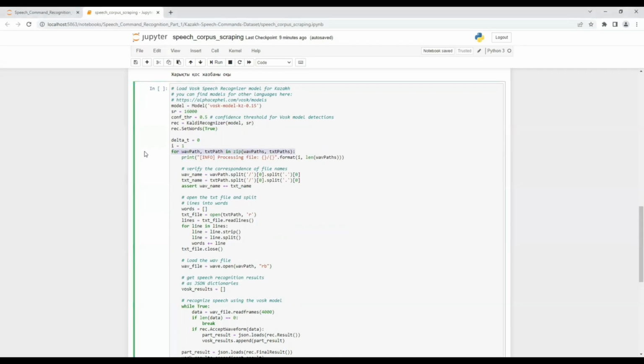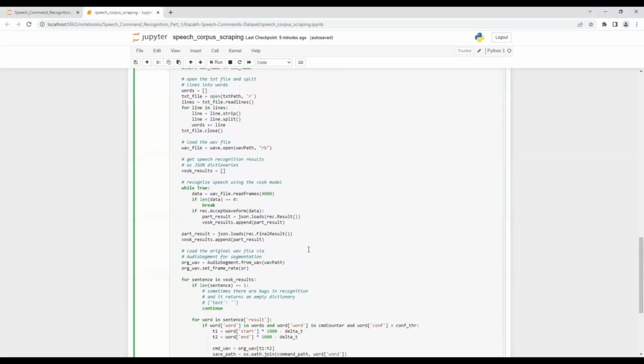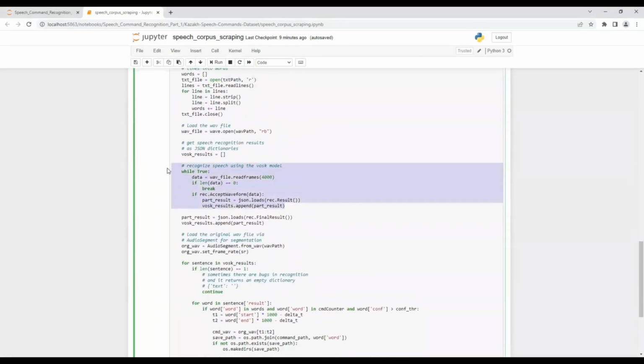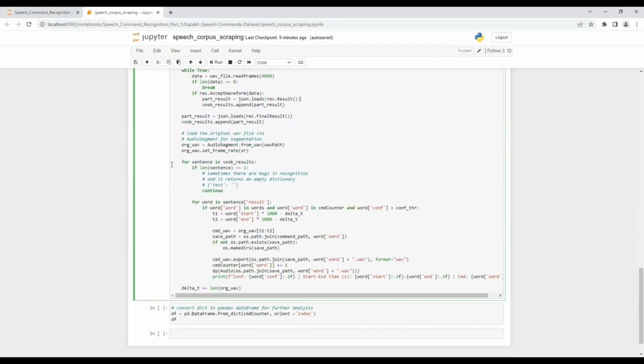Next, we are looping through the WAV path and TXT path, also verifying the correspondence of file names. Then splitting the lines into words in the TXT file. Next, we are recognizing speech using the VOSK model. The AcceptWaveform method accepts audio samples as input and performs the recognition process. And also, we need to load the original WAV file via AudioSegment for segmentation. Finally, we are looping through VOSK results and getting the sentences. You can also output the sentence to understand how it looks.